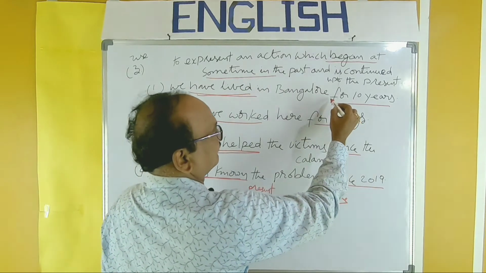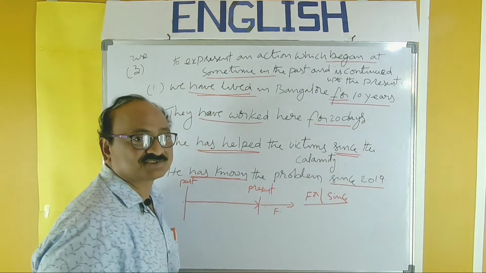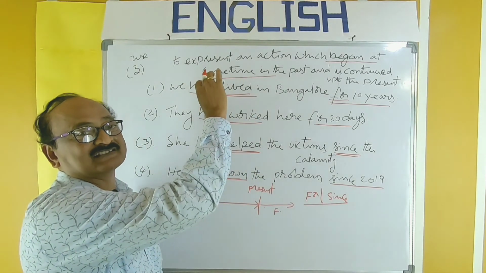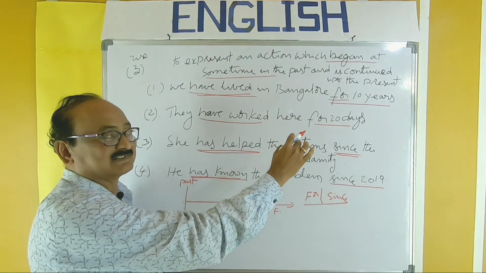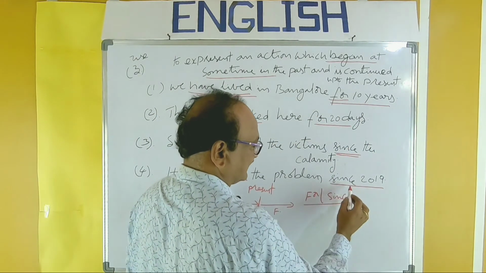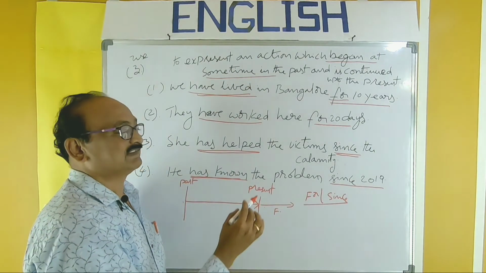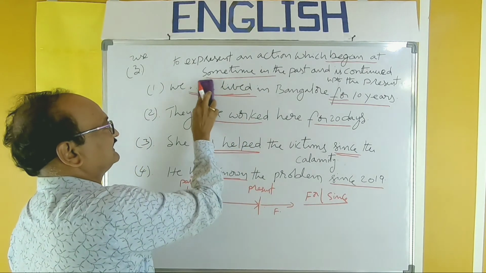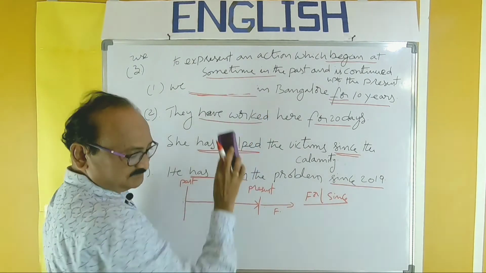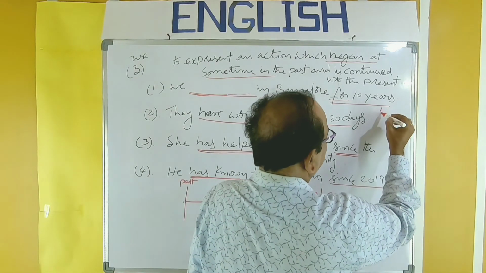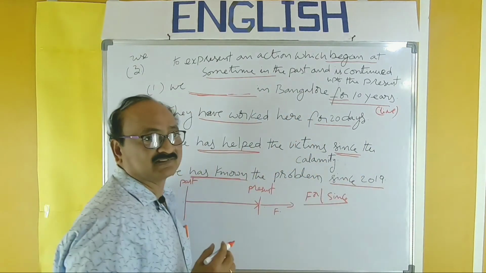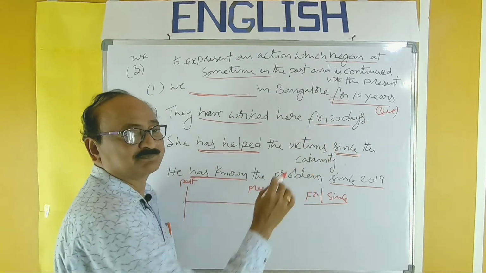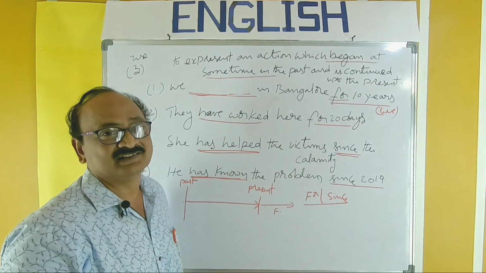So whenever you see for or since like this, you have to assume that action began at some time in the past and is continued up to this moment. For with time like this, since with time. Whenever you find this, you have to fill the blank. And the explanation here is a blank for you, and the verb live will be given in brackets. We dash in Bangalore for 10 years, and the verb is live given in brackets.